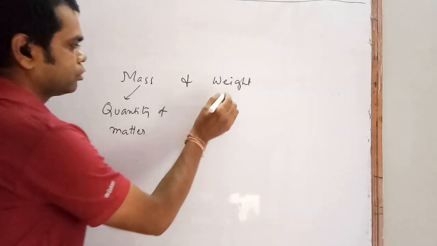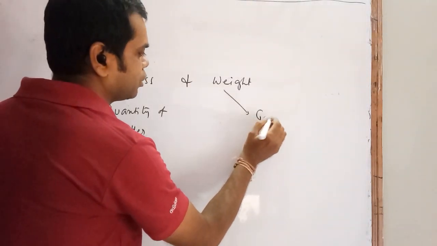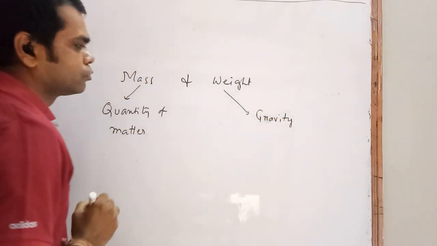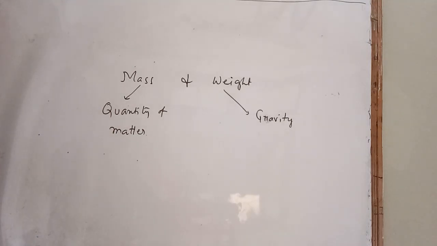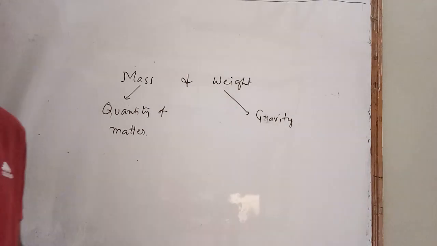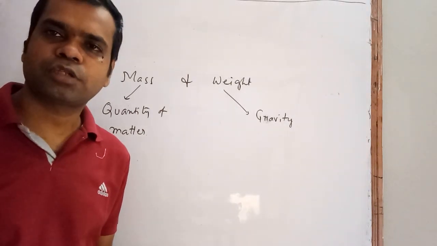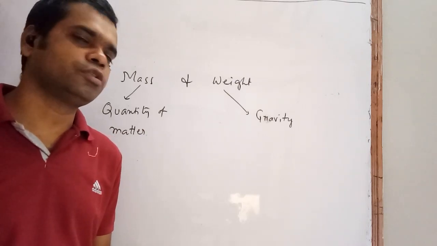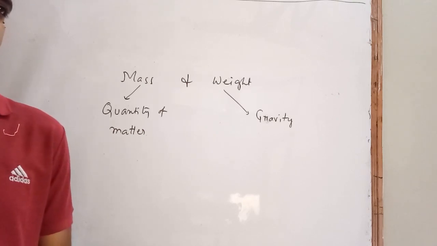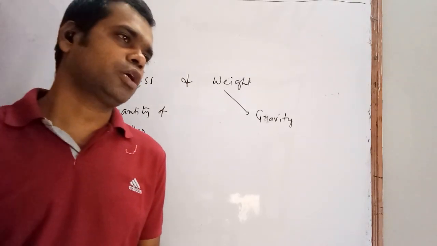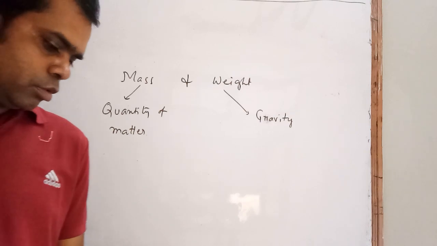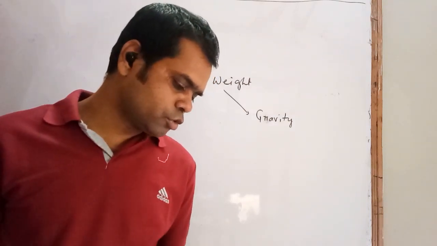But weight is something which depends on gravity. For example, if we have a 6 kg ball, the weight of that ball on the earth will be 6 kg, and the weight of the same ball on the moon becomes 1 kg, because the moon's gravitational pull is 1/6 of the earth's pull. That is why someone walking on the earth's surface jumps on the surface of the moon. So that is what we have learned.